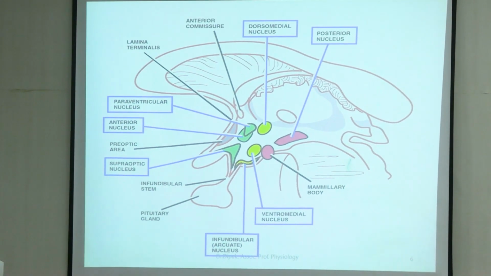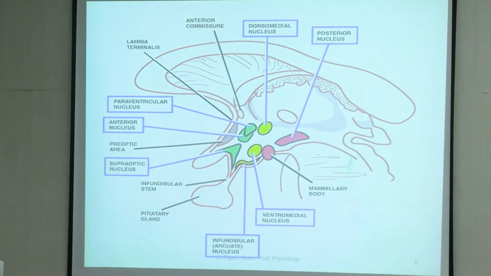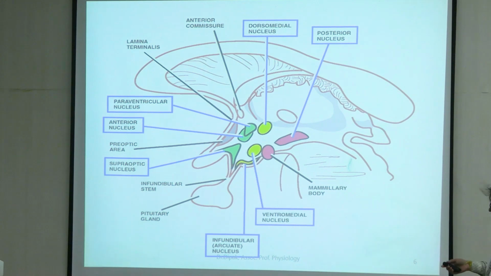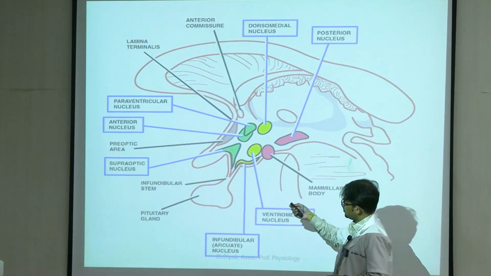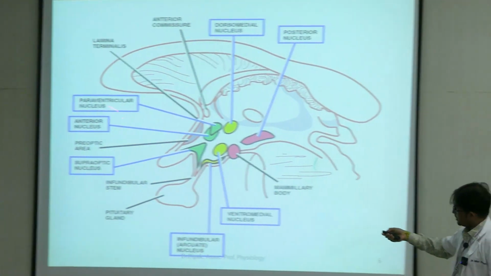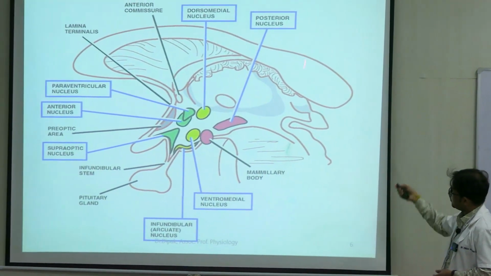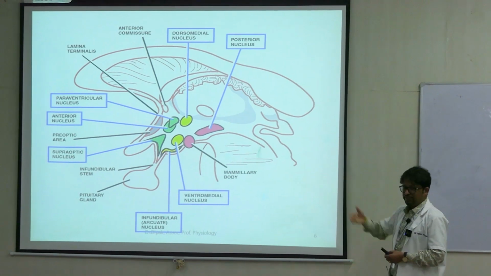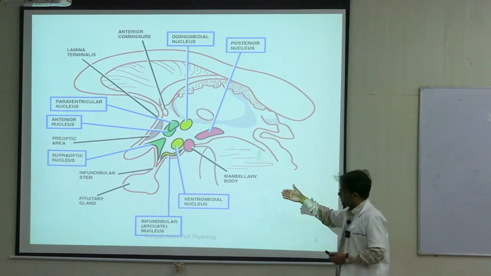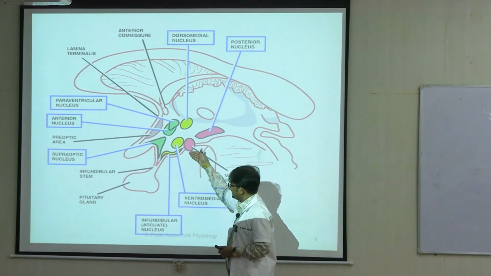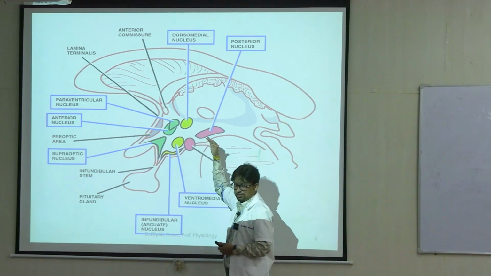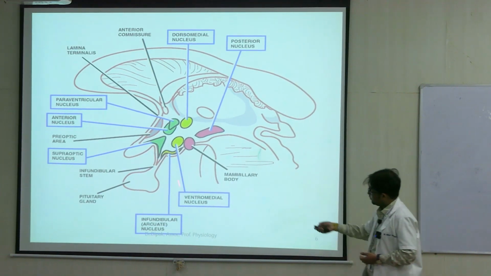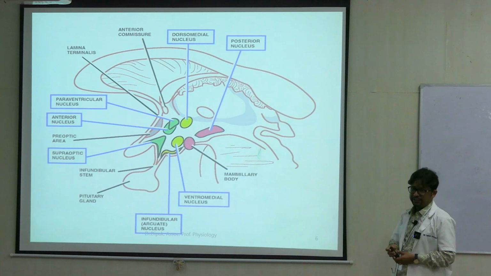So again, this is a coronal view, right? So anterior group and the posterior group. Try to focus on the important groups. So you have an anterior nucleus and the posterior nucleus, right? We have a medial and a lateral group. So this is the medial view. The medial may again have ventral and dorsal aspects. So this is the ventromedial and this is the dorsomedial.